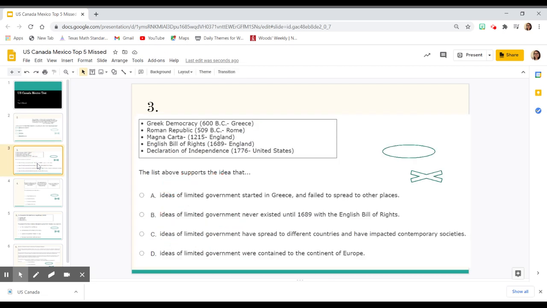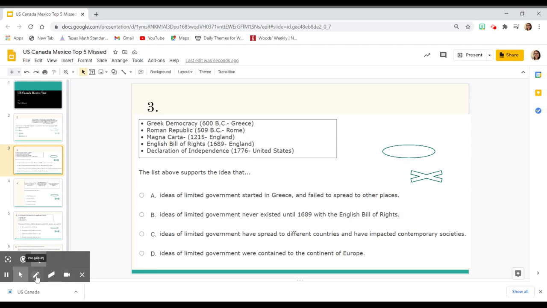When we look at question number 3, it says the list above supports the idea that. And now let's look at the list. So we have Greek democracy that came first in 600 BC Greece, Roman Republic, 509 BC in Rome, the Magna Carta in England, the English Bill of Rights again in England, and then, of course, the Declaration of Independence in the United States.